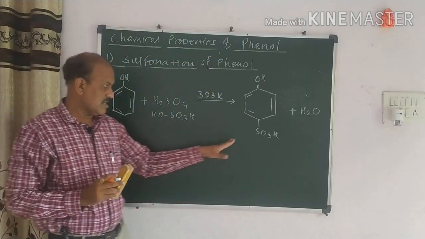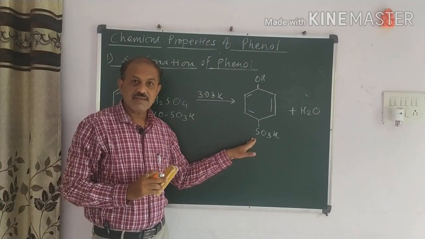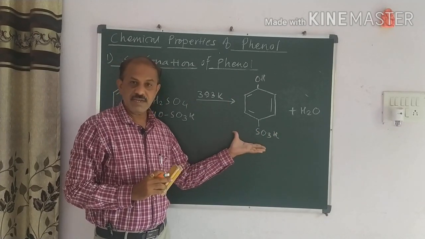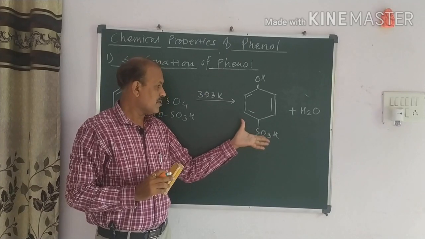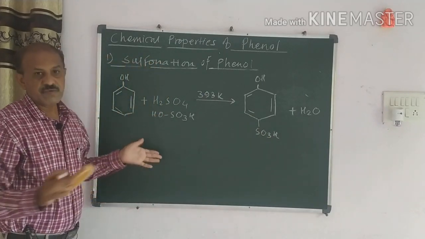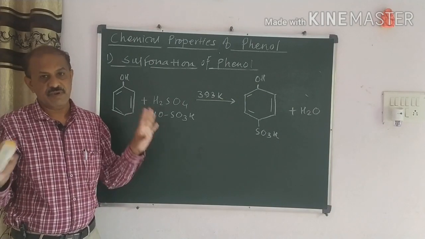I can't write the name of each product here. Why? It is for you. You can see which product we get, that is the paraphenol sulfonic acid. So it is important here. So in this way, very simple reactions we have discussed.